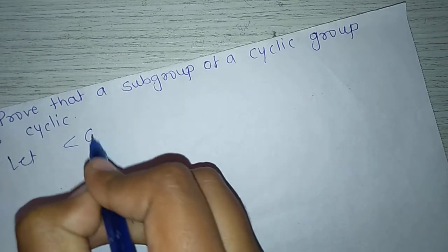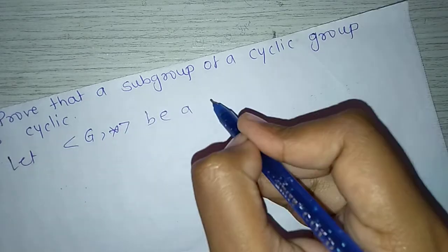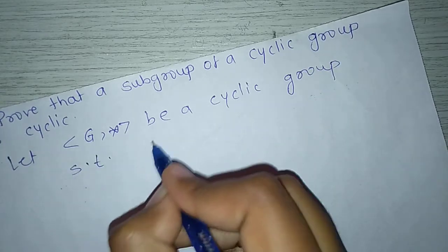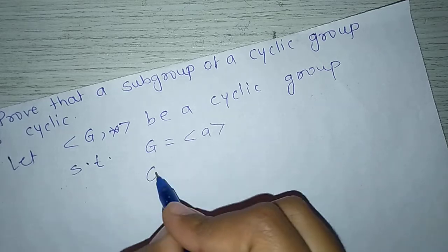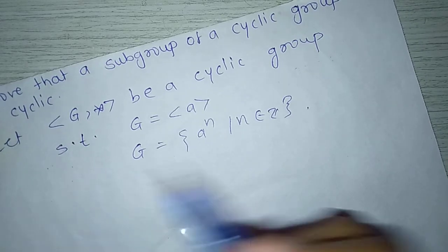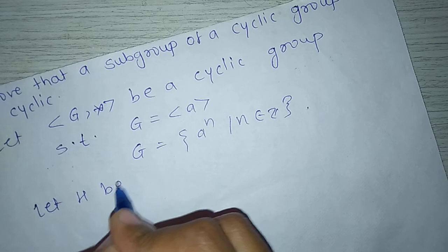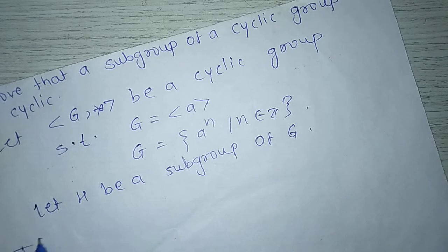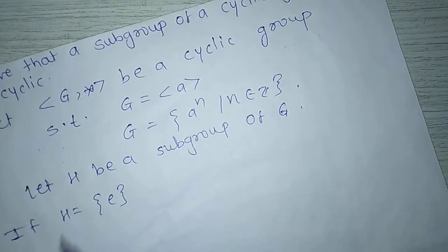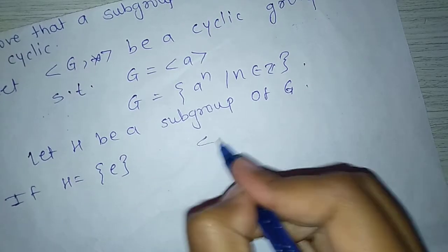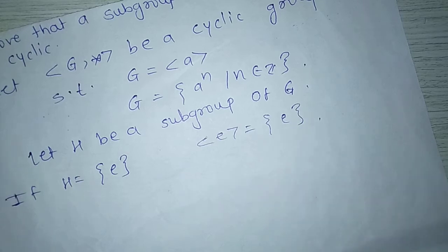Let G star be a cyclic group such that G is generated by a, means G is in the form of a raised to n, such that n belongs to Z. Let H be a subgroup of G. If H equals the singleton identity, then H is the cyclic subgroup generated by e, because the set generated by e is nothing but the whole set {e}.